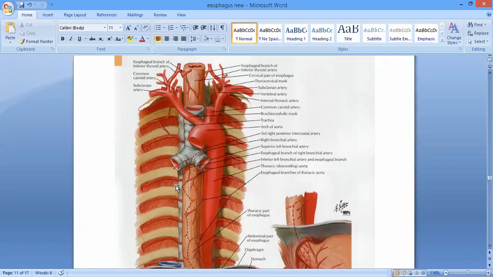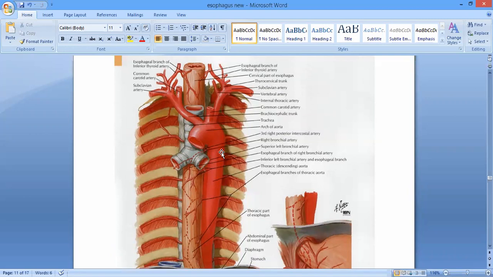So in the posterior relations, I'm going to repeat it again. The thoracic vertebrae with the prevertebral fascia. Then we have got the thoracic aorta, and then the right posterior intercostal arteries, which are getting origin from the descending thoracic aorta.